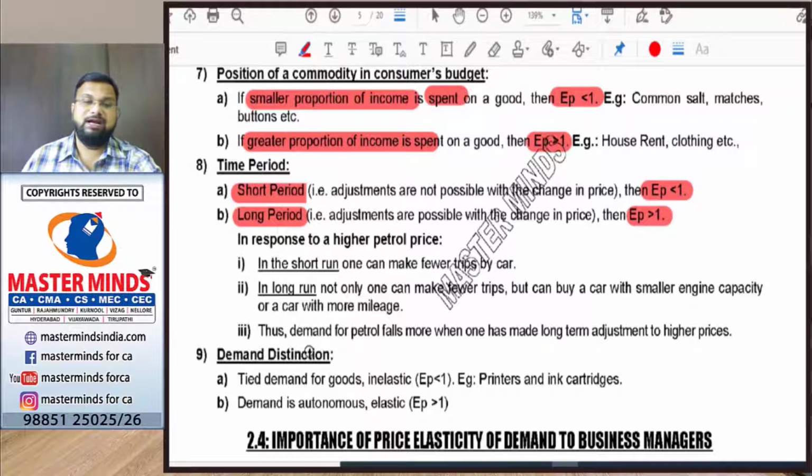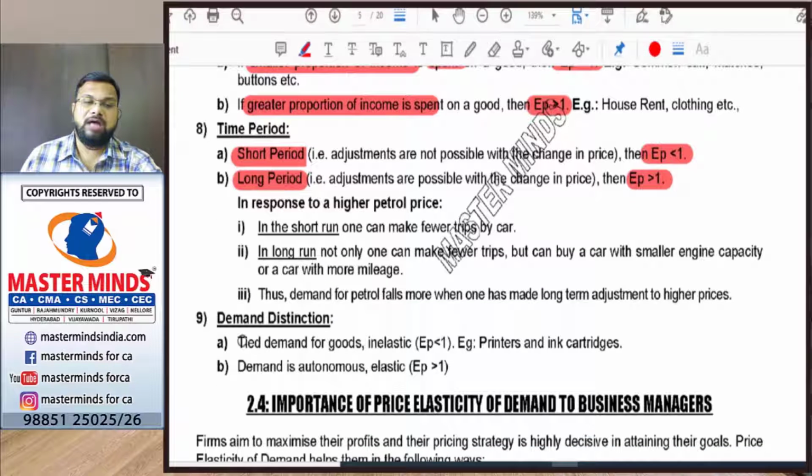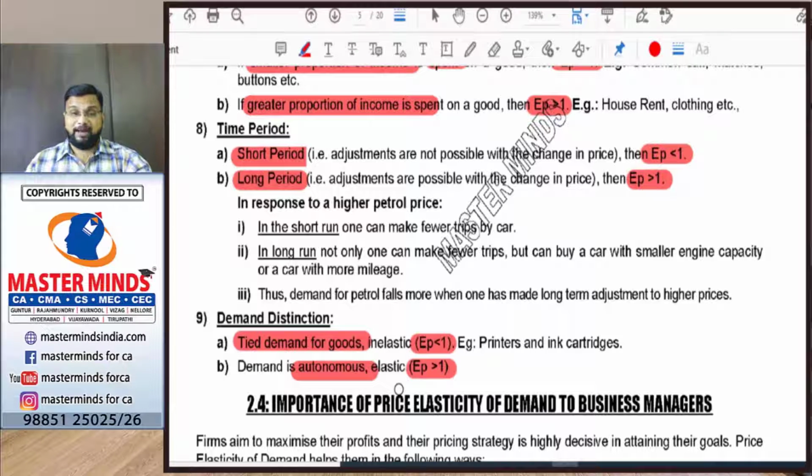Next, demand distinctions. If the goods have tied demand, that means goods are complementary, that is derived demand, then the price elasticity will be less than 1. If the goods have autonomous demand, then the price elasticity will be greater than 1. So these are the determinants of price elasticity of demand.